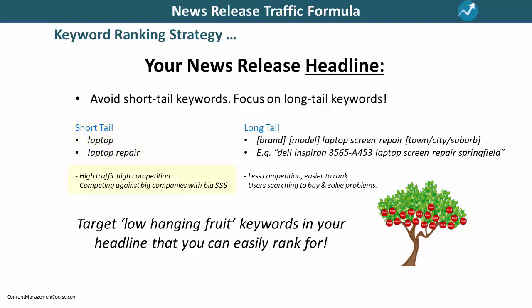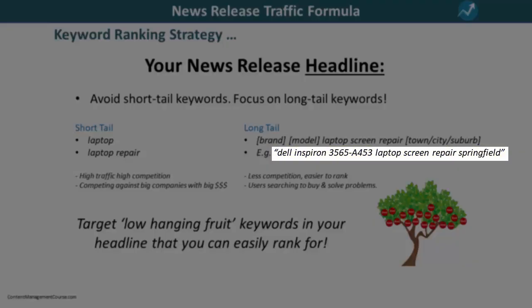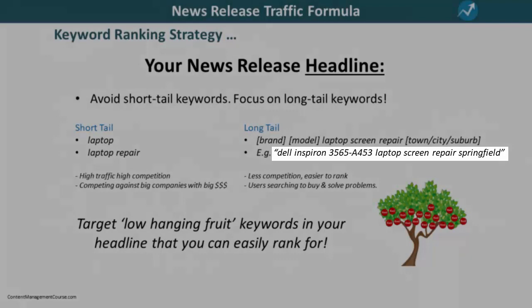The problem is that everyone in the laptop repair business also wants to be #1 for this keyword, so you have to compete with everyone else, especially against big companies with big marketing budgets. You have a much better chance of getting to the top of Google if you focus on ranking for a longer keyword with things like the brand name, model, and the name of your town, city, or suburb included in the keyword phrase. So, for example, if your business is located in a town called Springfield, and you repair Dell laptops, then a long-tail keyword that you could target would be Dell Inspiron 35658-453 laptop screen repair Springfield.